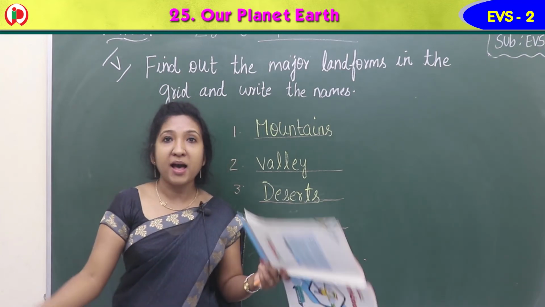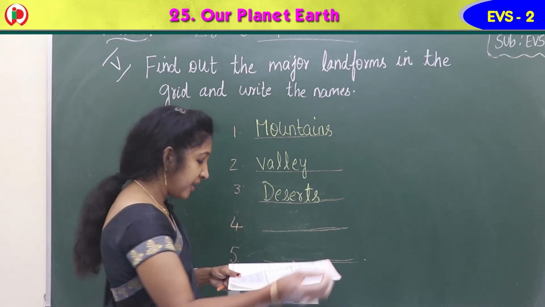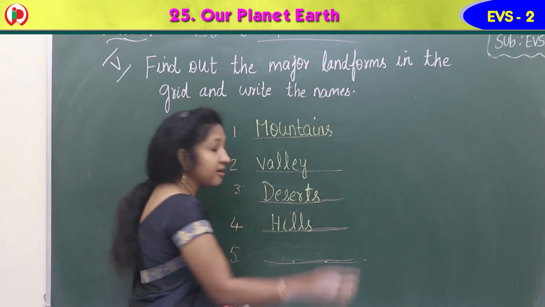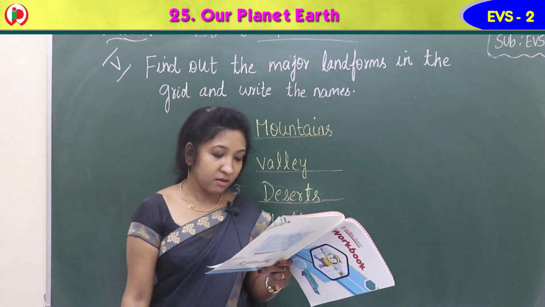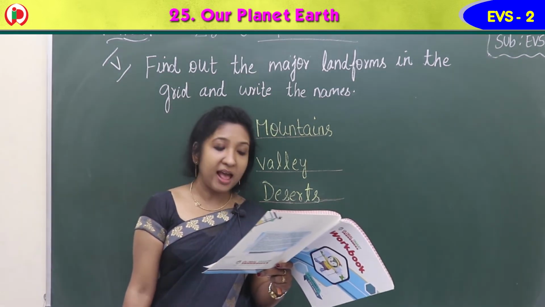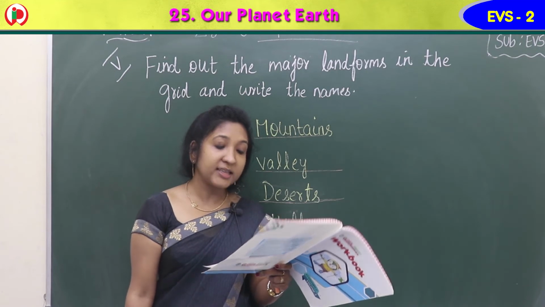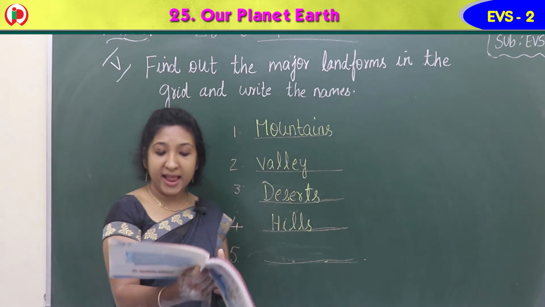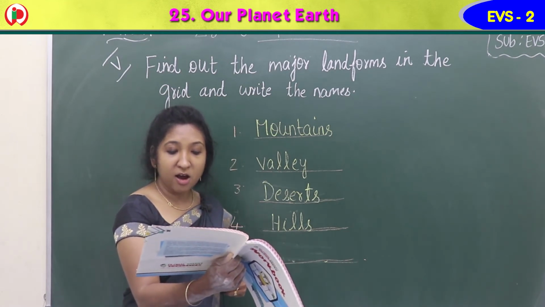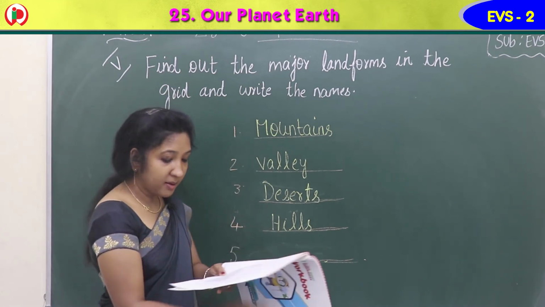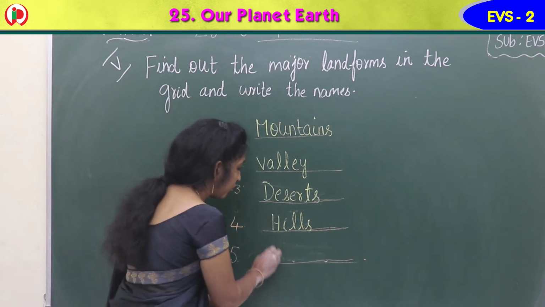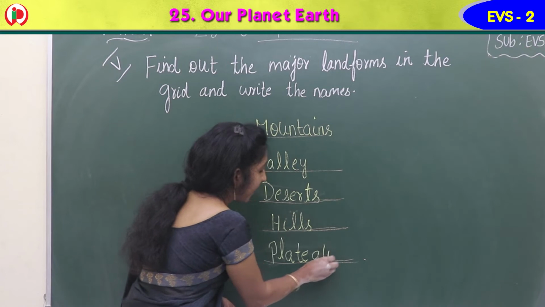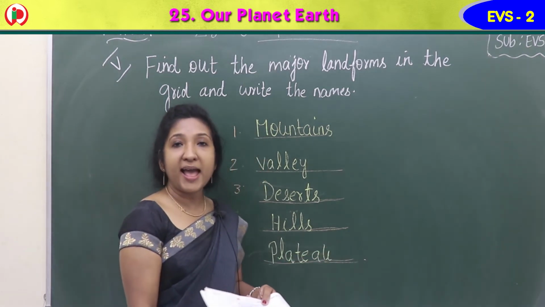Then coming to the fourth row children, after two letters, two alphabets X and B, you can see another landform, highlands. Yes, hills, H-I-L-L-S, hills. Now coming to the second last row or sixth row, the first letter onwards, you can see a landform. It is called plateau, P-L-A-T-E-A-U, plateau.